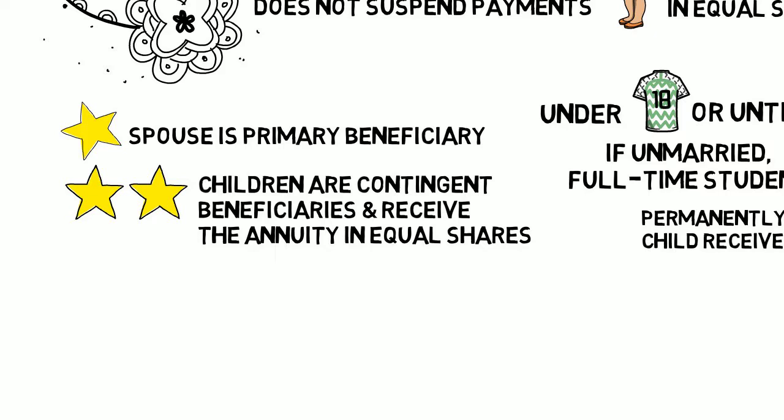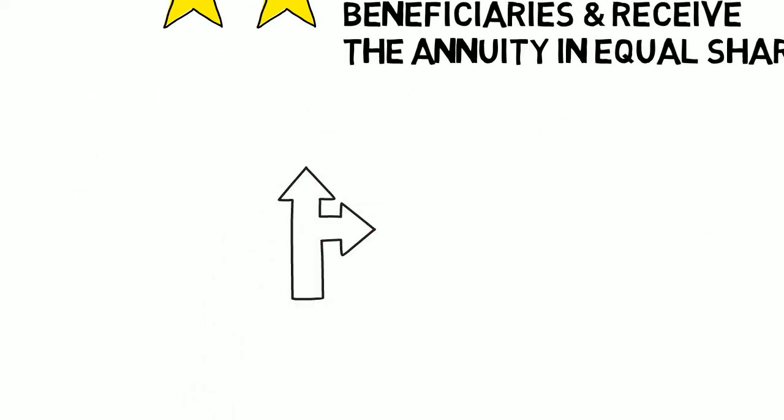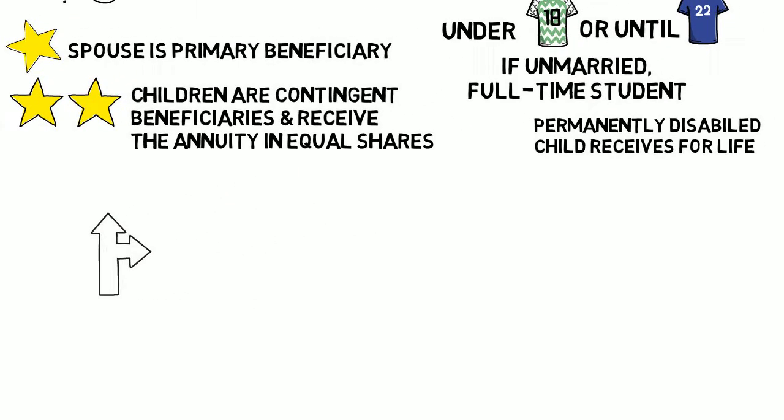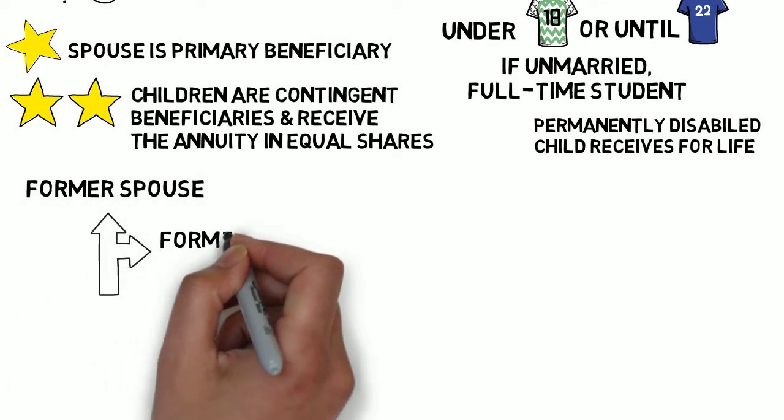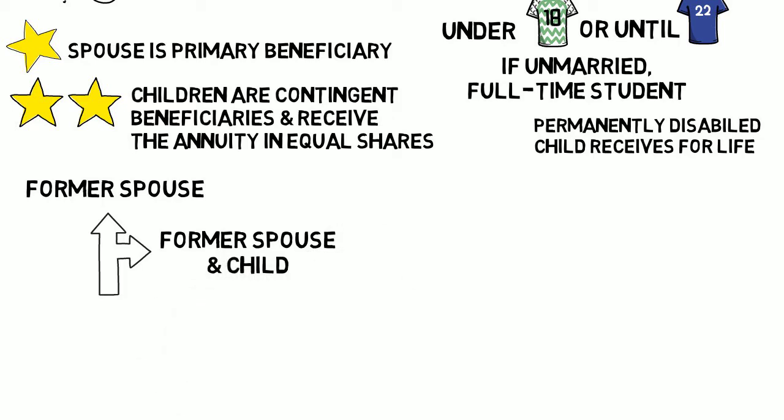If a member has a former spouse, you may elect former spouse or former spouse and child. If you elect former spouse coverage, the former spouse will be covered and be your covered beneficiary. Former spouse and child.